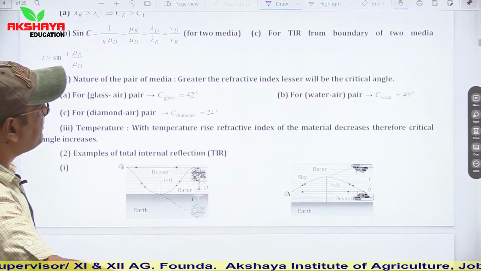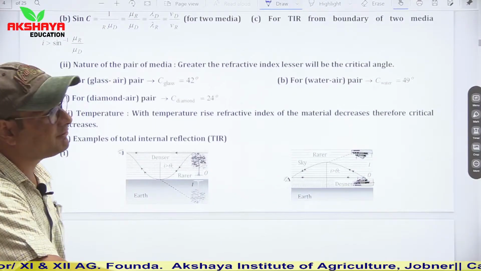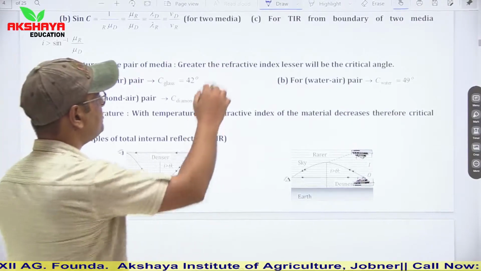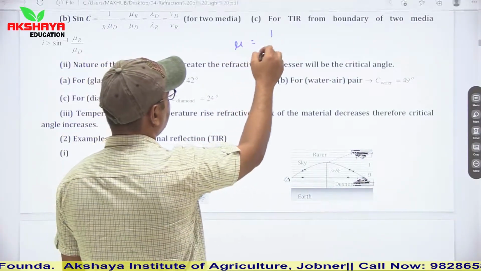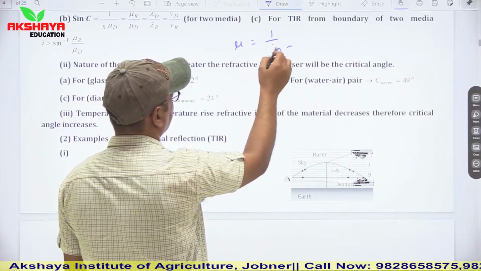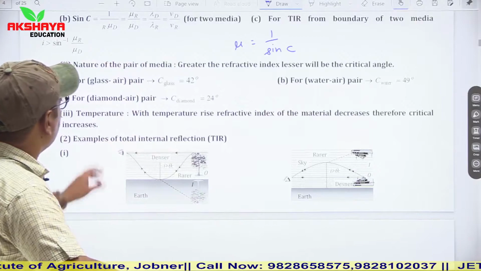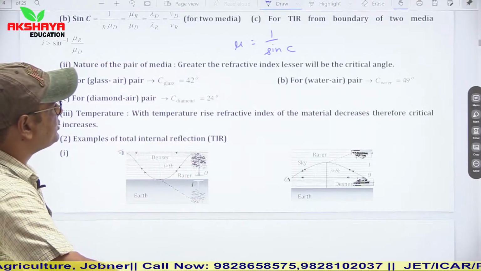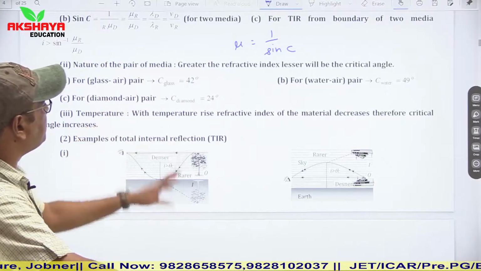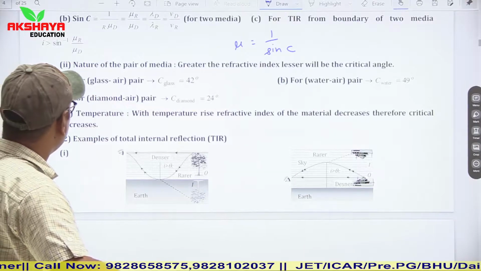Nature of pair of media: the greater the refractive index, the lesser the critical angle, because mu is equal to 1 upon sine c. For the diamond-air pair, the critical angle is 24 degrees. For the glass-air pair, it is 42 degrees.